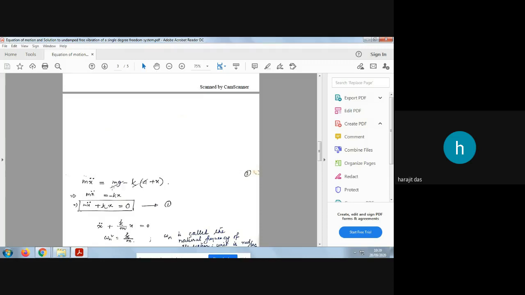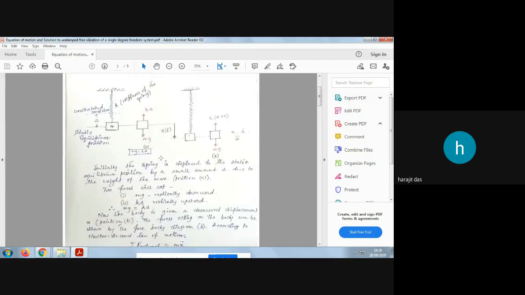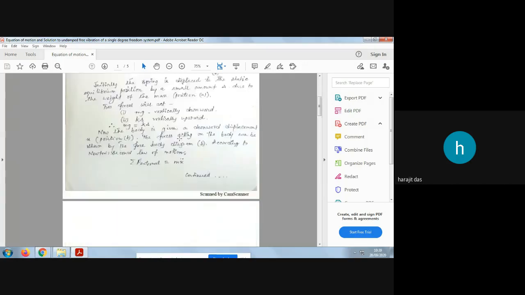If you simplify, mg equals k delta. In this position, this component of weight equals the spring force when it was in the unstressed condition. So k delta equals mg.